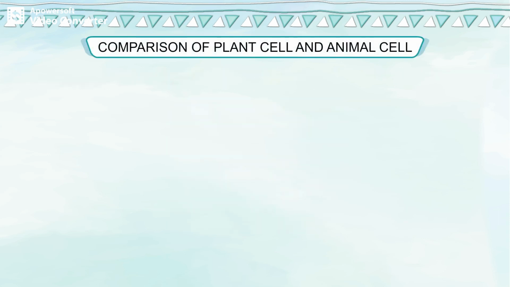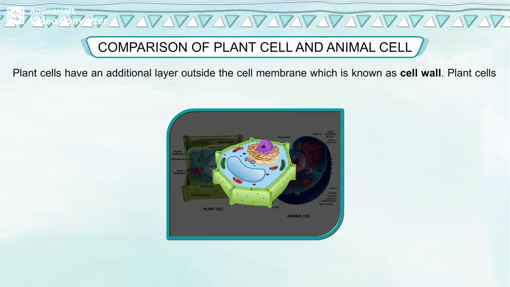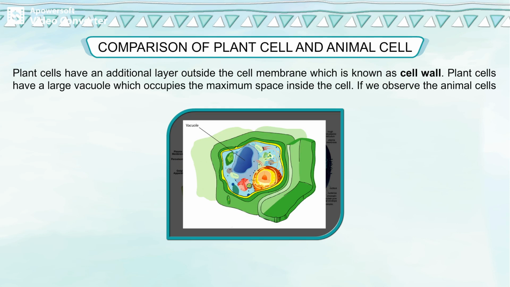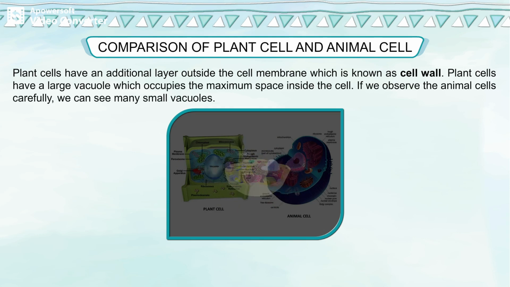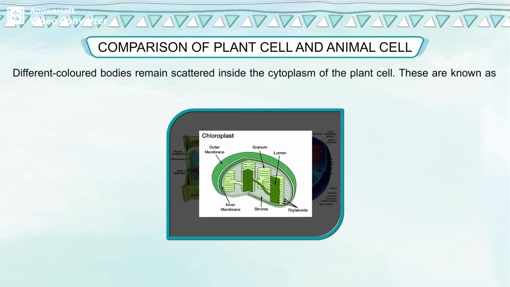Comparison of plant cell and animal cell. Plant cells have an additional layer outside the cell membrane, which is known as cell wall. Plant cells have a large vacuole which occupies the maximum space inside the cell. If we observe the animal cells carefully, we can see many small vacuoles. Different colored bodies remain scattered inside the cytoplasm of the plant cell.